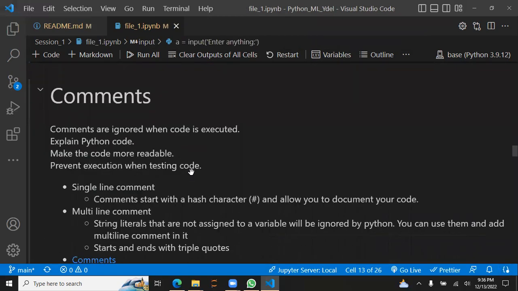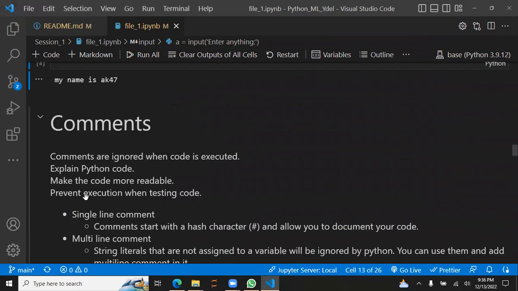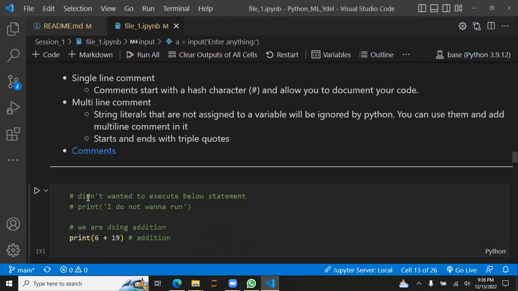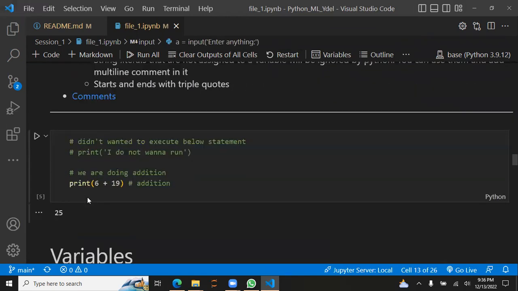So yeah, next thing is comments. Comments are ignored when the code is executed. Do you know about comments? Yeah. Okay, cool. So if you have a hashtag before anything, it doesn't recognize it as a line of code.